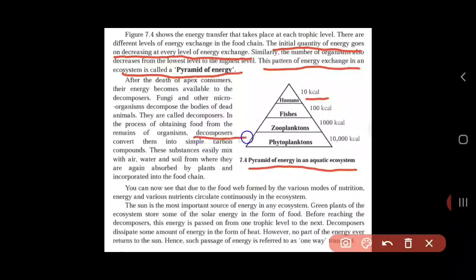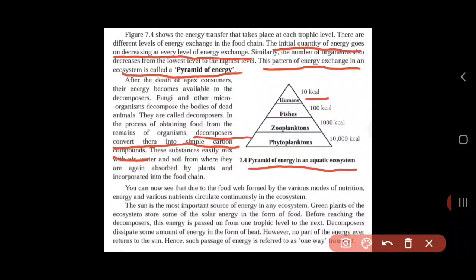So what this line says: decomposers convert them into simple carbon compounds. These substances easily mix with air, water and soil, from where they are again absorbed by plants and incorporated into the food chain. So whatever energy is transferred from one level to another, when it goes to the last apex level, the top level, that whole nutrient is given back to the soil, and the soil gives it to plants, and this is how the food chain's energy moves cyclically.